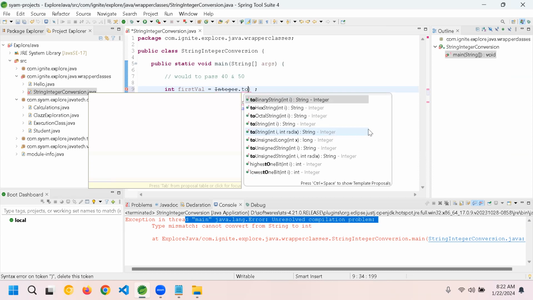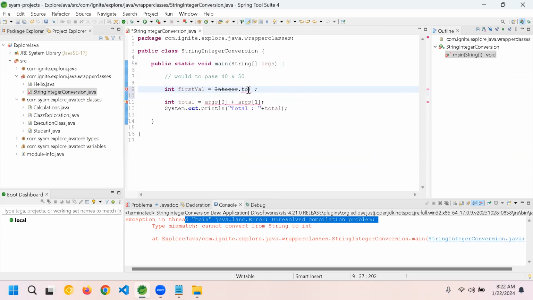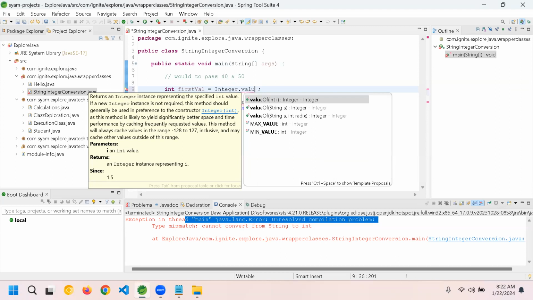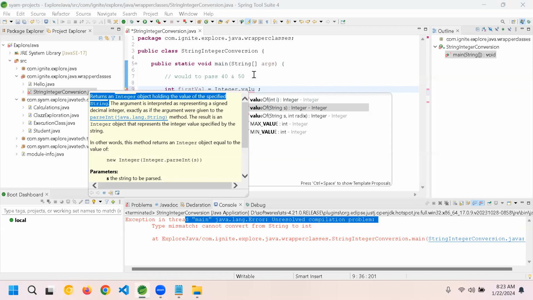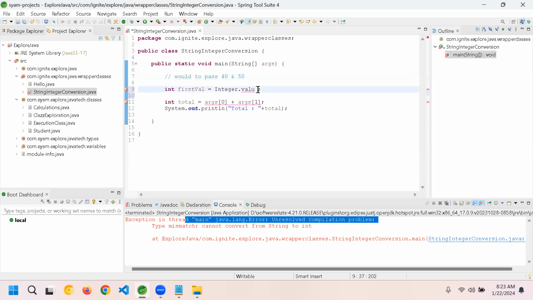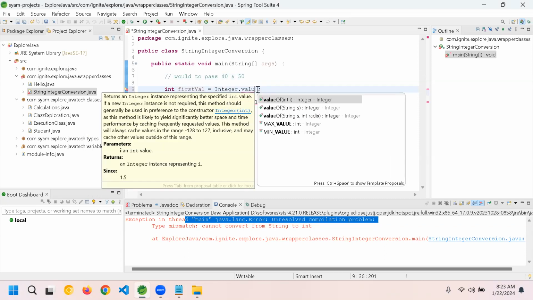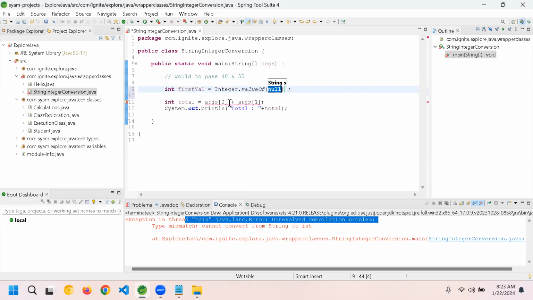One moment, guys. Yeah, Integer.valueOf(String). See what this does: it returns an Integer object holding the value of a specified string. If you observe here, it takes the string and converts it into an integer. So I'm going to utilize this method, valueOf(String). Then I'm passing this value, args[0].